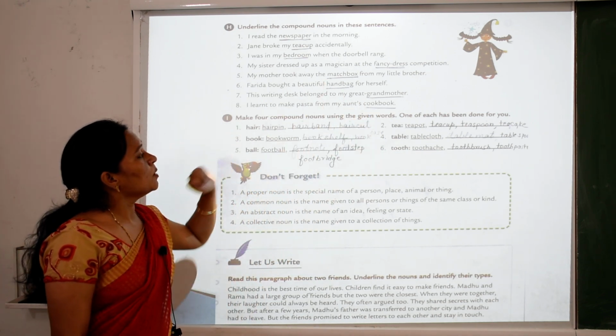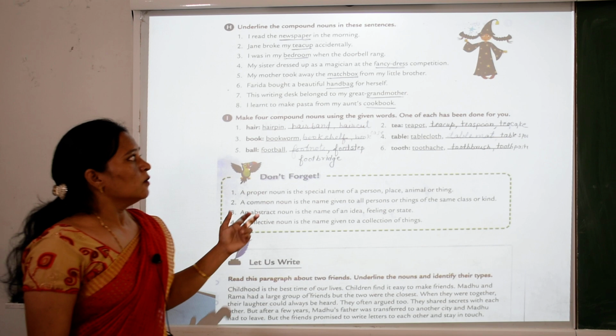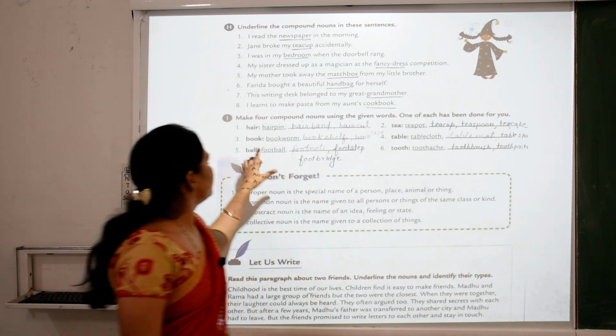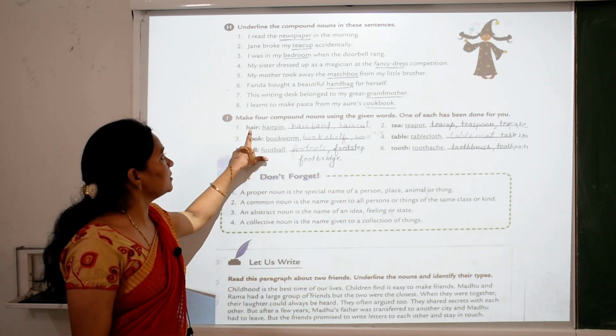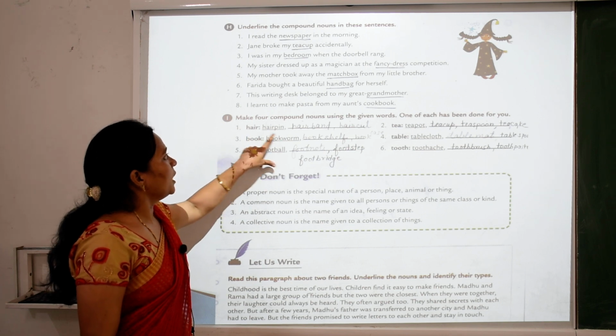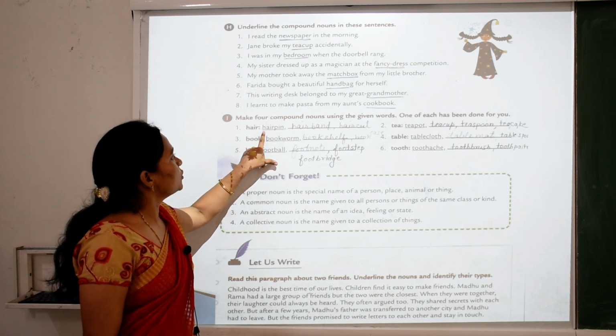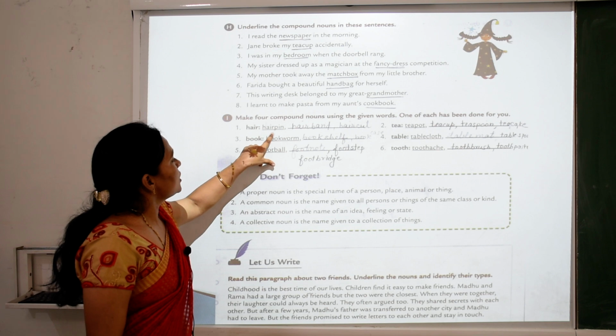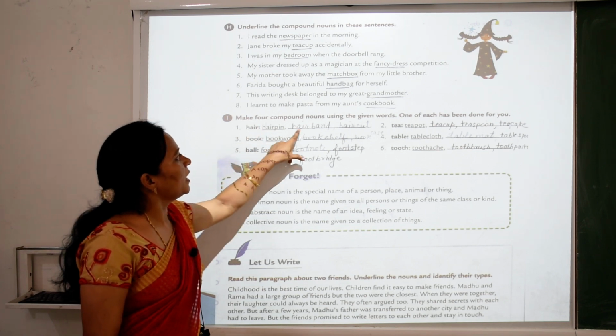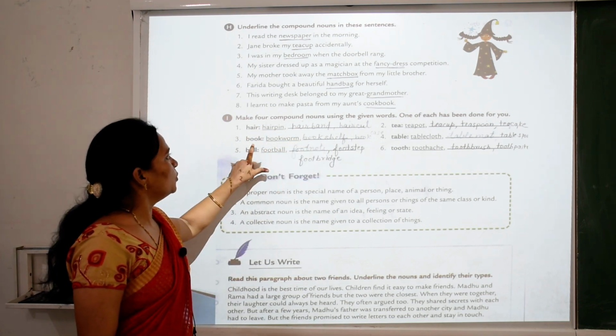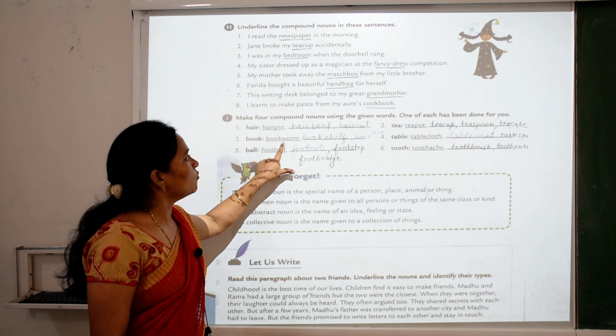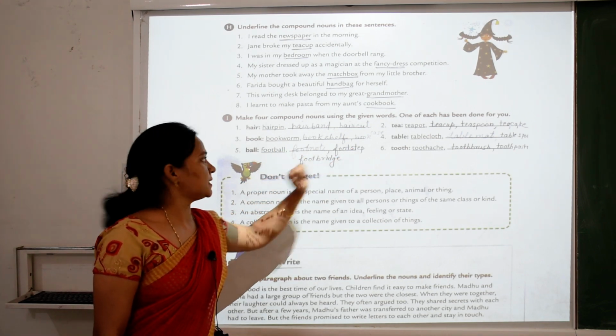So children, make four compound nouns using the given words. One of each has been done for you. Here hairpin. Hair is a noun and pin is also a noun. Join together, what is the compound noun? Hairpin, hairband and haircut. Book: bookworm, bookshelf and bookcase.